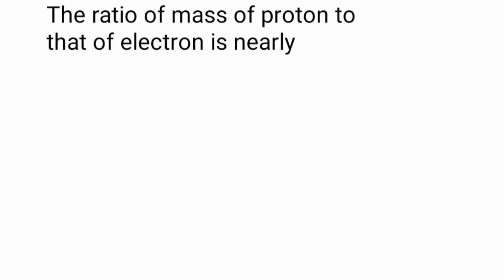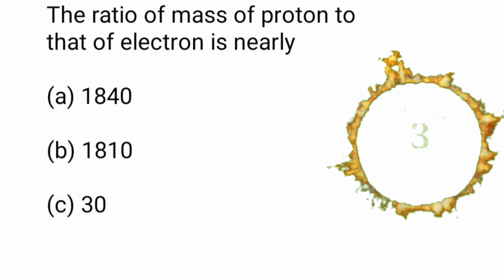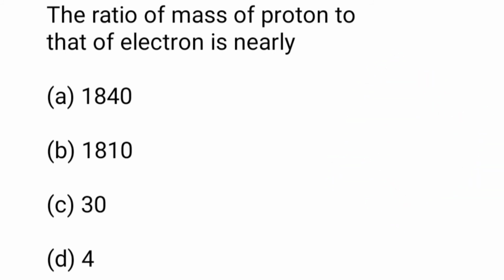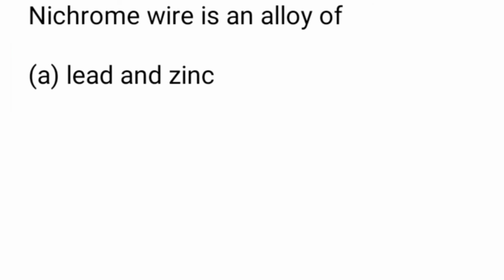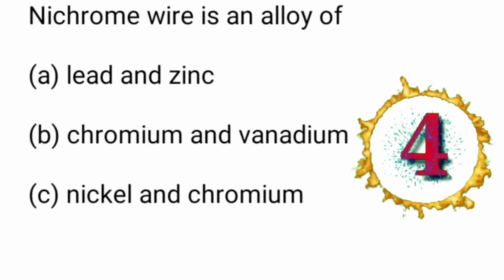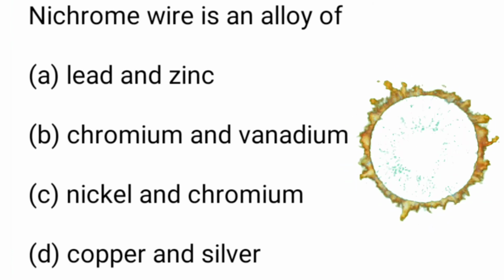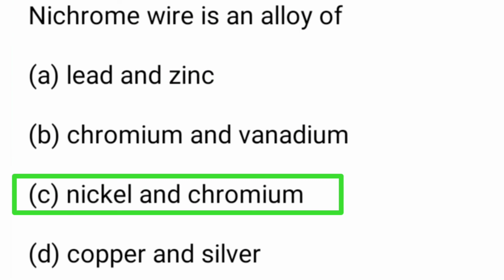Next one: the ratio of the mass of a proton to that of an electron is nearly A. 1840, B. 1810, C. 30, D. 4. Here the answer is A. 1840. Next question: nichrome wire is an alloy of A. Lead and zinc, B. Chromium and vanadium, C. Nickel and chromium, D. Copper and silver. Your answer is C. Nickel and chromium.